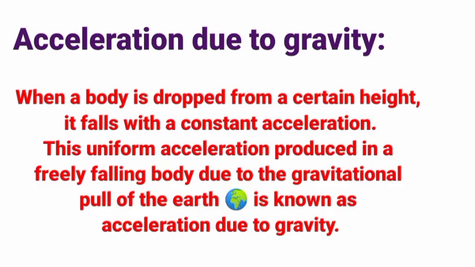Acceleration due to gravity. When a body is dropped from a certain height, it falls with a constant acceleration. This uniform acceleration produced in a freely falling body due to gravitational pull of the earth is known as acceleration due to gravity. Whenever an object falls down towards the earth, an acceleration is involved. This acceleration is due to Earth's gravitational force. Therefore, this acceleration is known as acceleration due to gravity, and it is denoted by g.